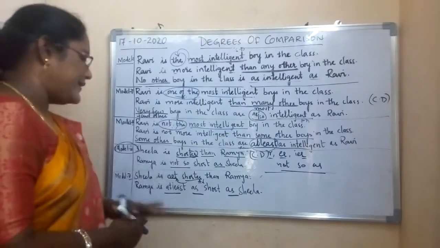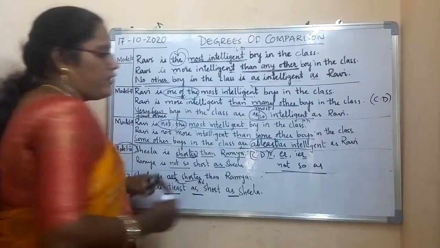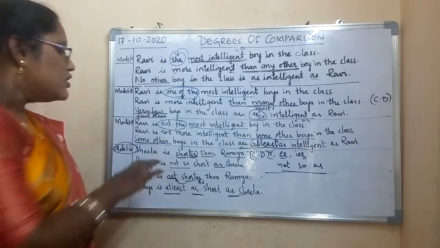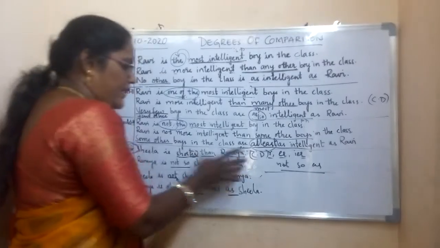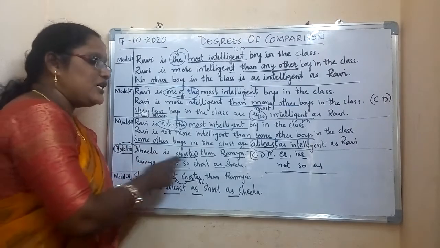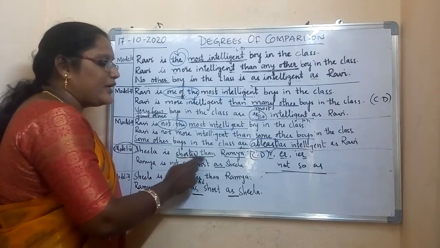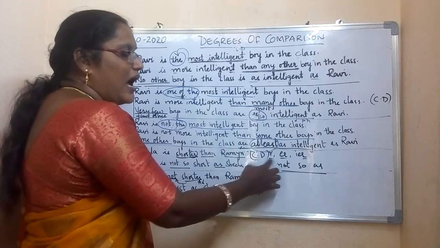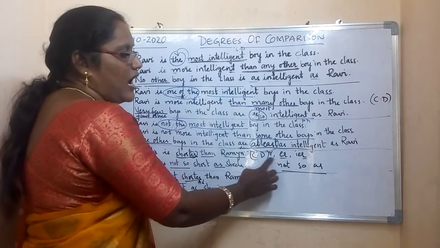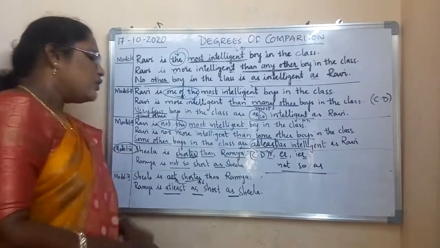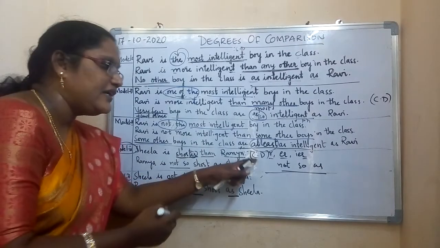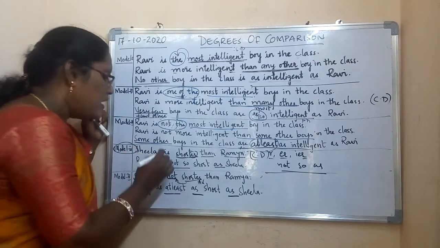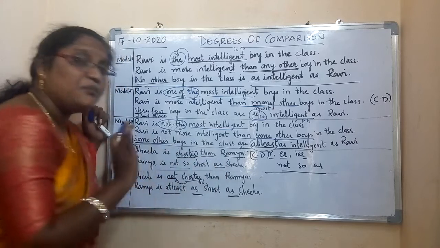Okay. So now let us see. Sheila is shorter than Ramya. A comparison takes place between two persons, two places or two things here. I have taken two girls, Sheila and Ramya. Sheila is shorter, I said. By seeing the word, comparative degree ends with what? E, R or I, E, R. So by seeing this, we can understand that this sentence is comparative degree. Here, you don't have superlative degree.